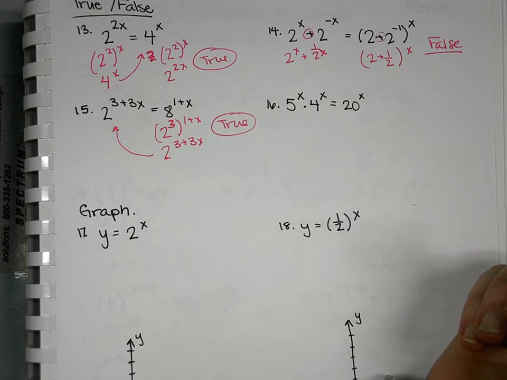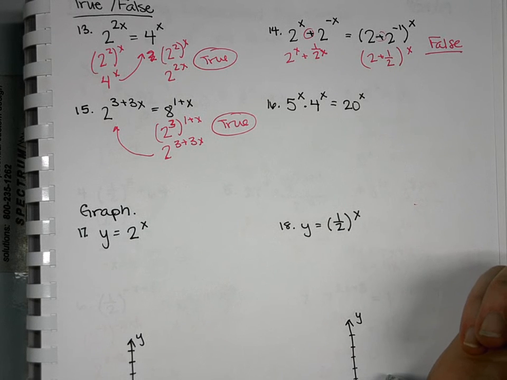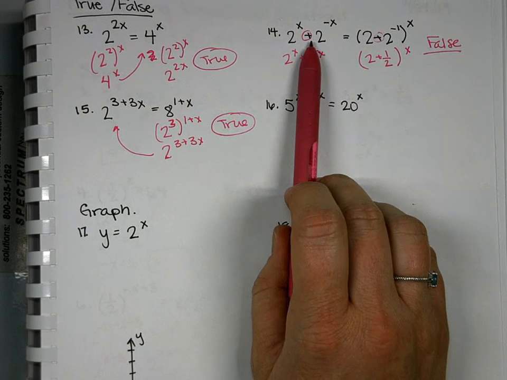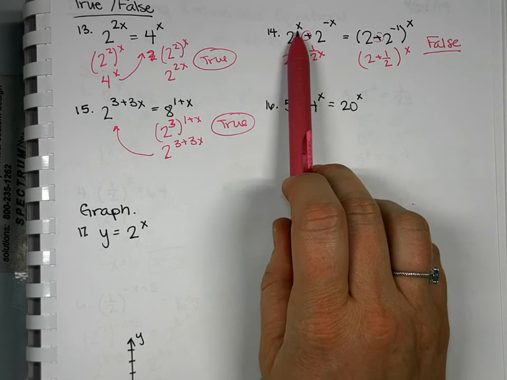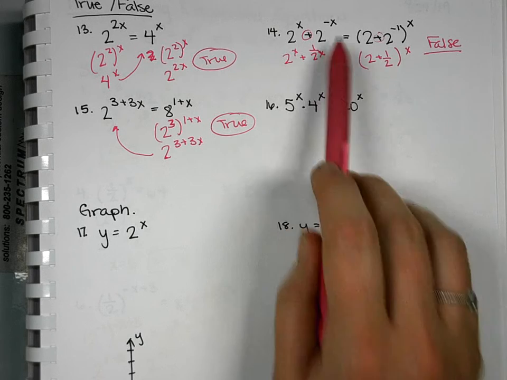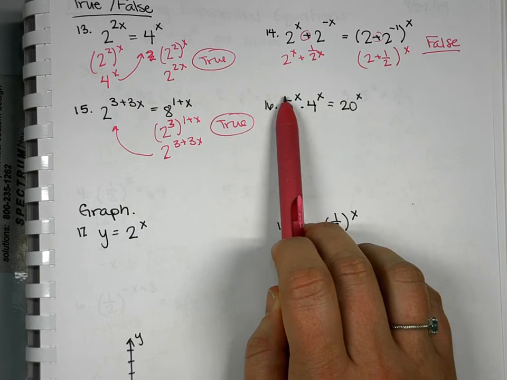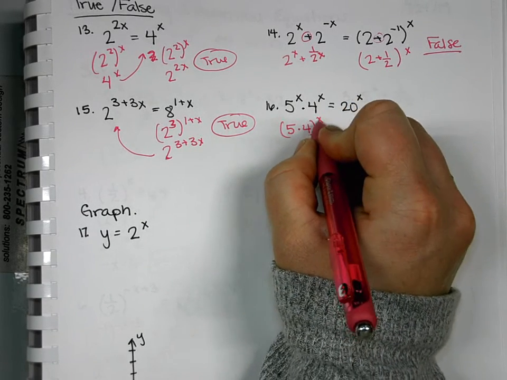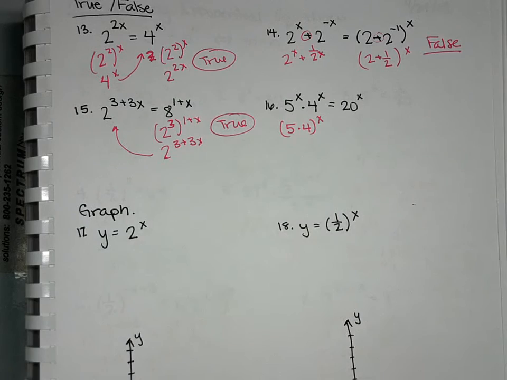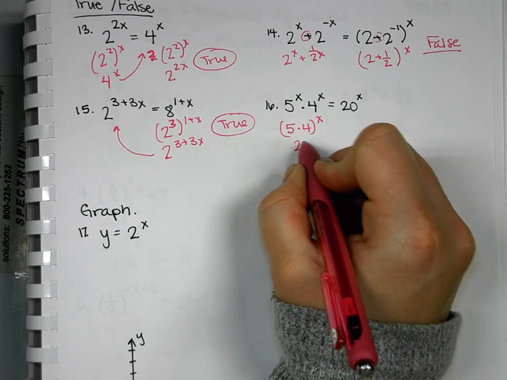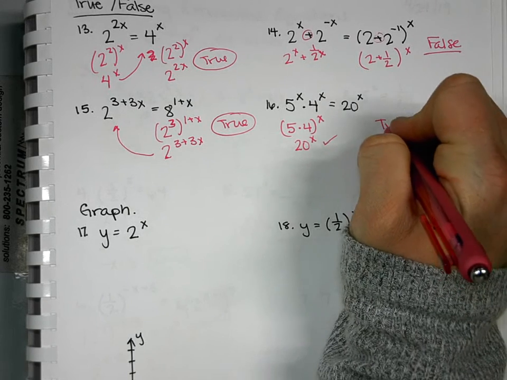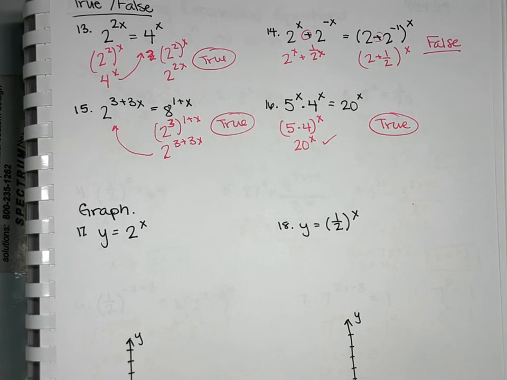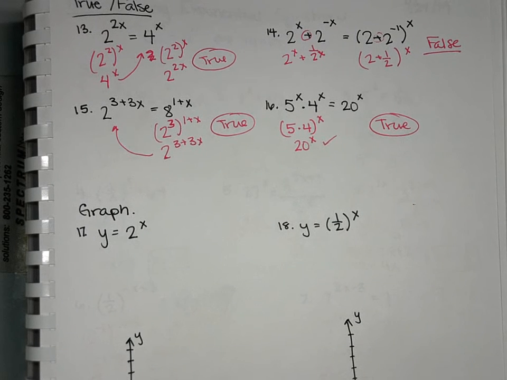This one's a true. Think about what we tried doing up here. We tried taking out the exponent, but it was addition, so we couldn't. Multiplication, what do they both have? The exponent of x. So that would be the same as 5 times 4 to the x power. So if we undistribute it, then we can multiply the 5 and the 4 together to get it to match. So a lot of these, you want to start thinking of your exponent rules backwards to help you see whether or not it's actually a true statement.